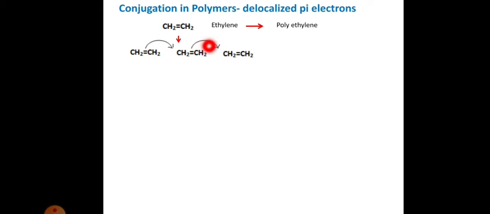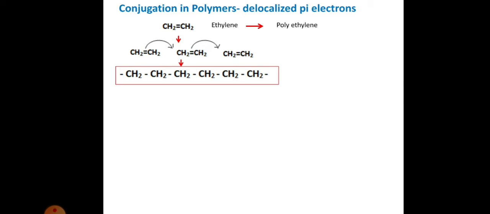This results in a polymer like CH2-CH2-CH2, and so on. It can be simply represented as CH2-CH2 repeated n times, if n number of ethylene monomers is taken.